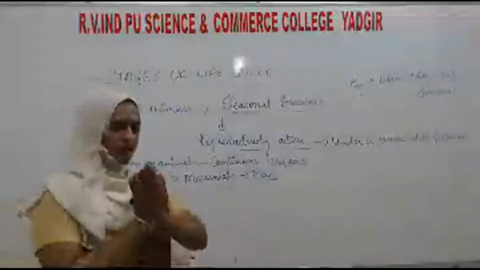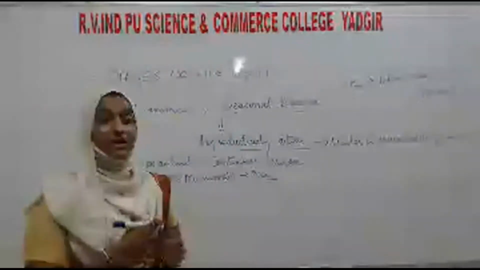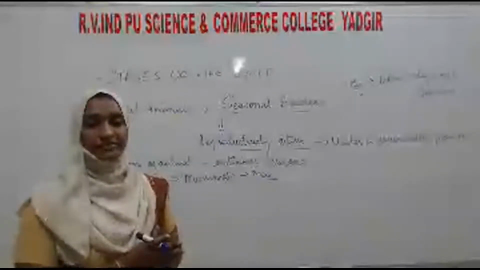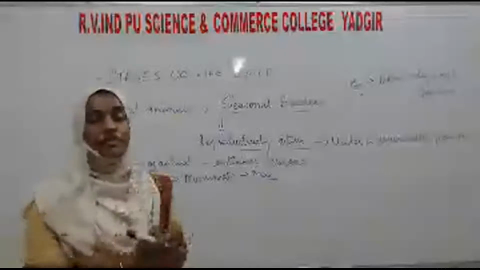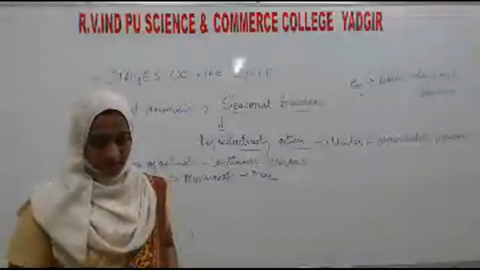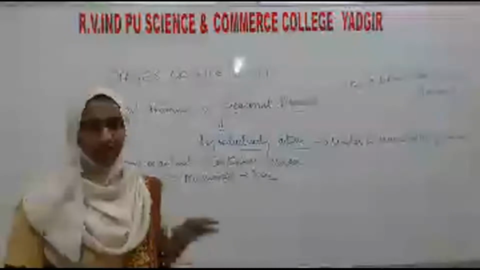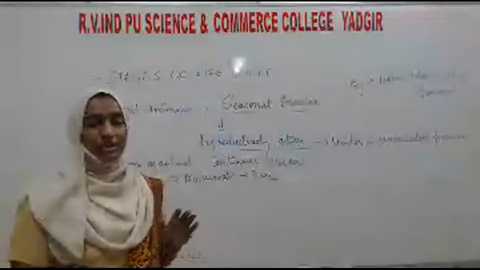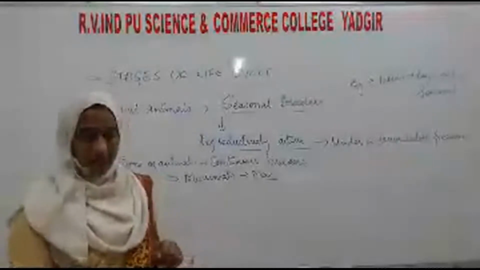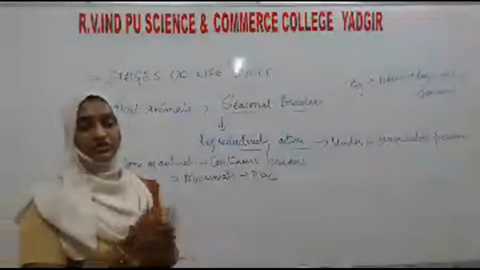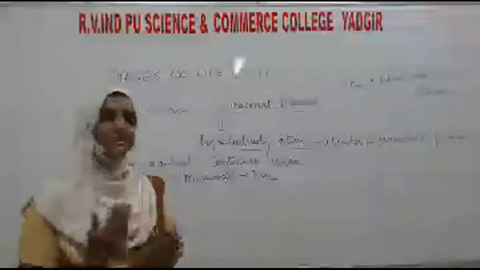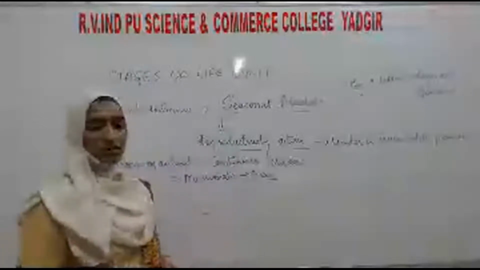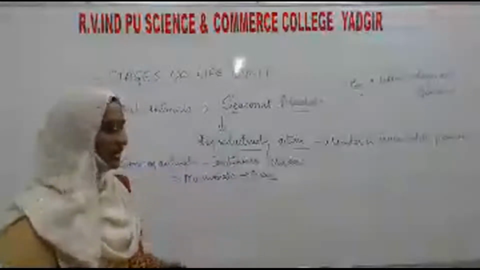Okay, see here we are telling reproductively active. So what does reproductively active mean? At that time they can reproduce. Here there are two cycles among the animals. What are the two cycles? That is the menstrual cycle and one more, that is the estrous cycle. So let's see in which type of animals you will find the estrous cycle and in which type of animals you will find the menstrual cycle. This is about the seasonal breeder and continuous breeder. Next we will see about those cycles.